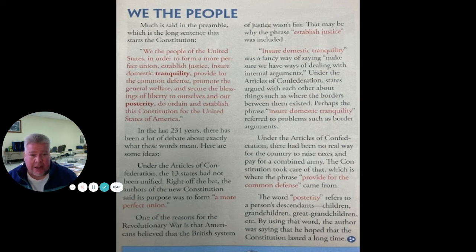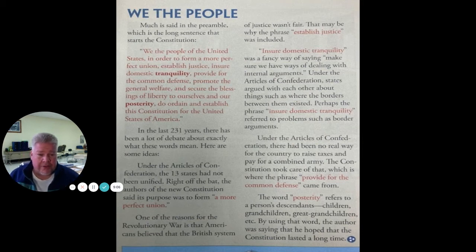Ensure domestic tranquility, a fancy way of saying make sure we have ways of dealing with internal arguments. Under the Articles of Confederation, states argued with each other about things such as where the borders between them existed. Perhaps the phrase "ensure domestic tranquility" referred to problems such as border agreements.